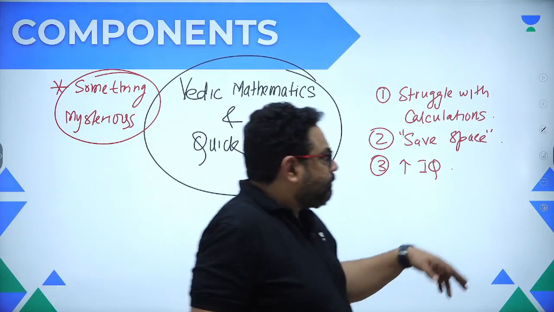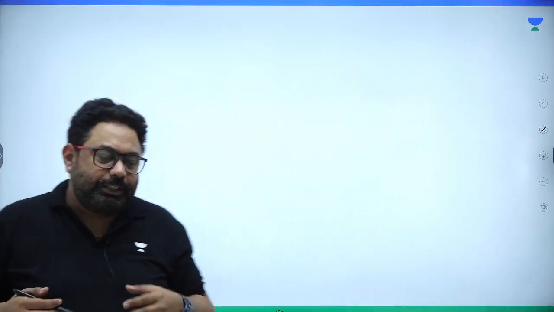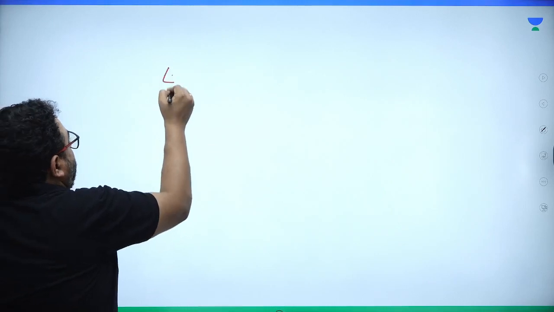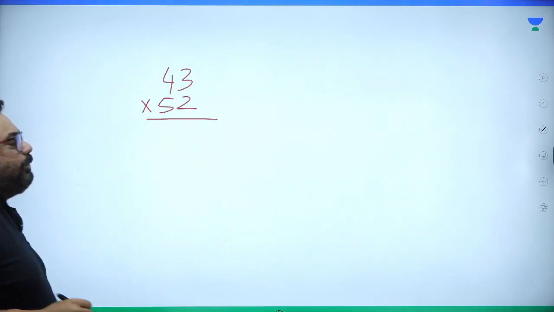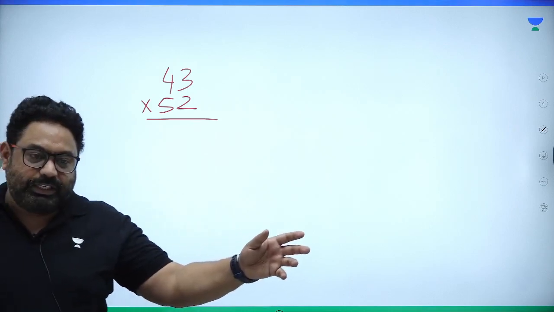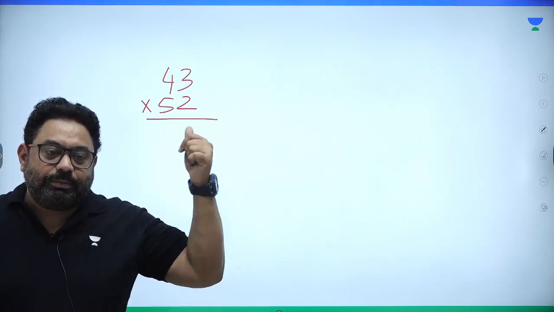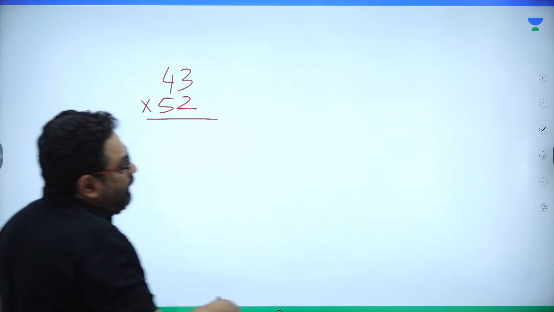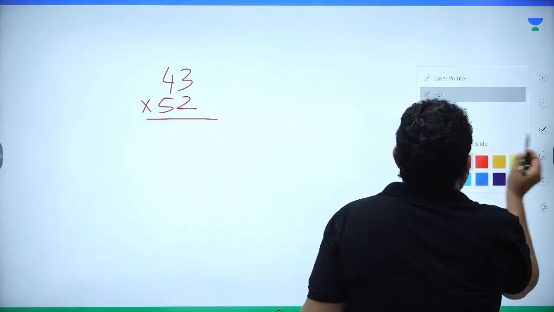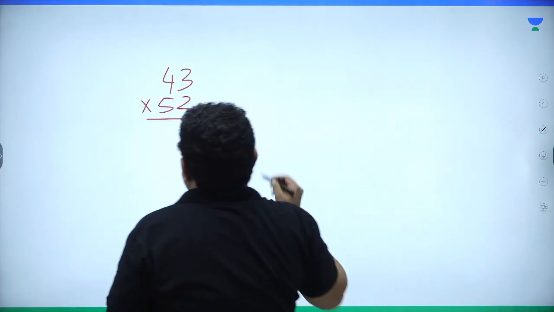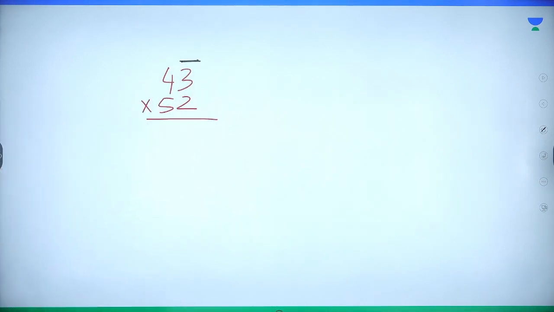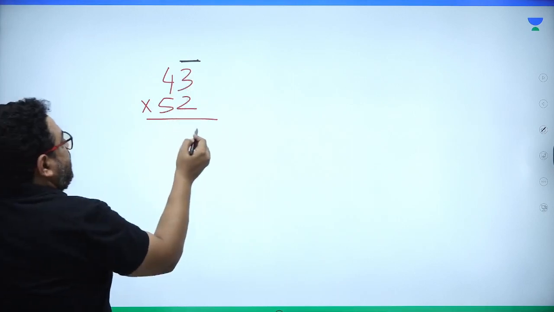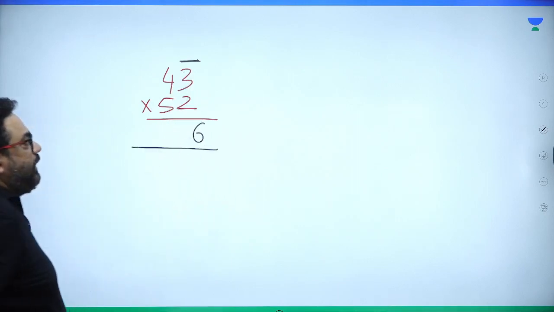Now Vedic maths generally starts with a lot of tricks on multiplication. If I ask what is 43 into 52, generally people do it in 2 steps. You should do it in 1 step. Please don't write, just observe. First, a single mark starting from the right hand side, which means 2 3s are 6.